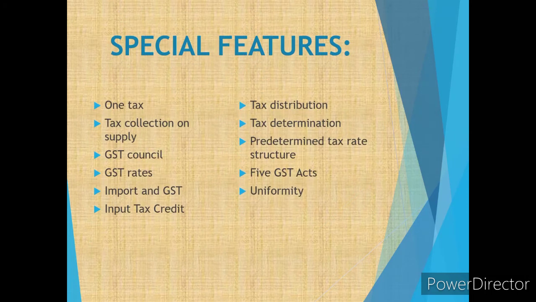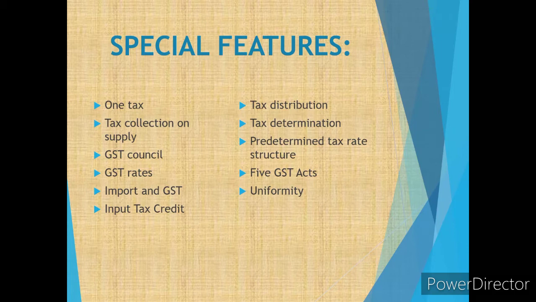The first is one tax. Goods and services are covered under only the one tax called GST. So it is one tax for one nation, or one nation one tax. Under this slogan GST was implemented.